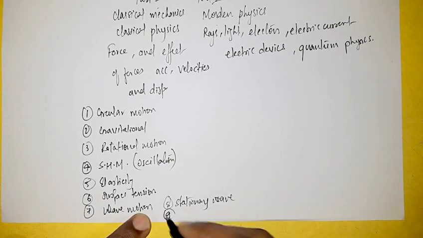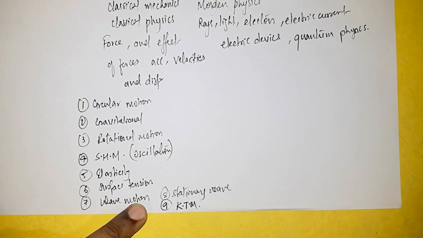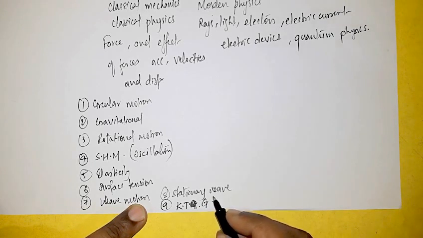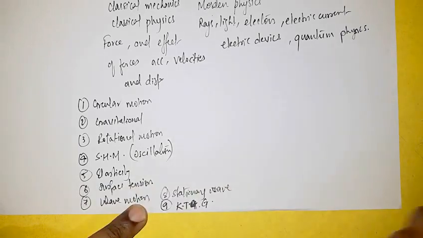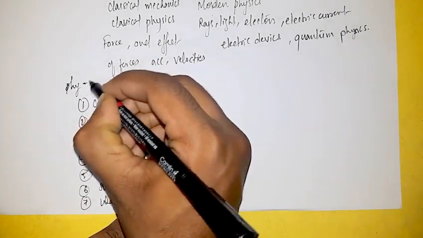And the last chapter of part 1 is KTG, not KTM, that is kinetic theory of gases. So this portion is included under part 1, that is physics part 1.